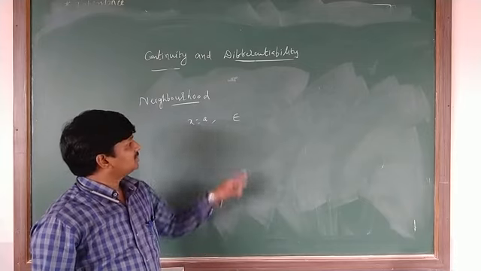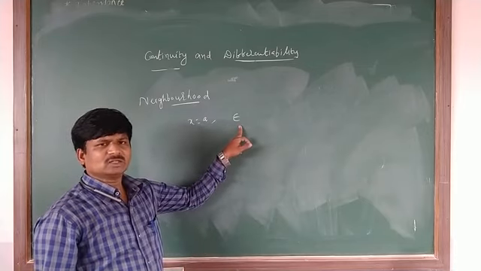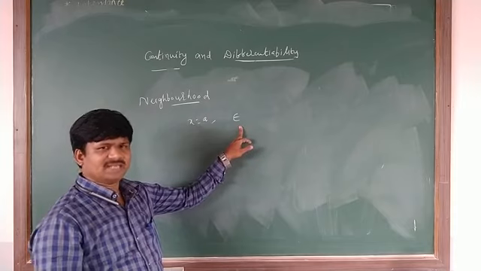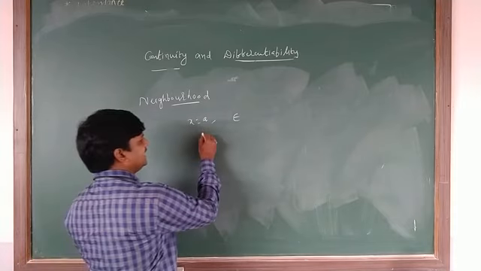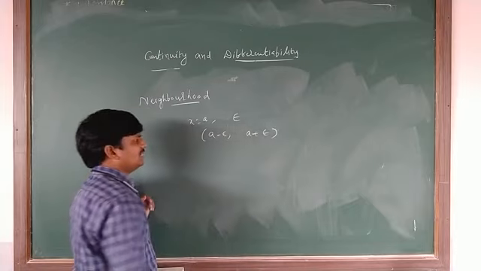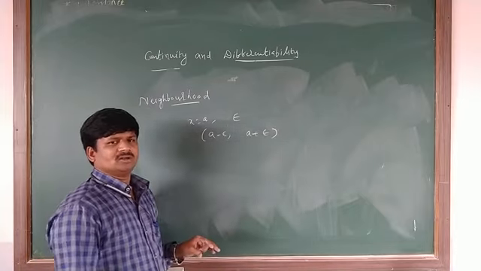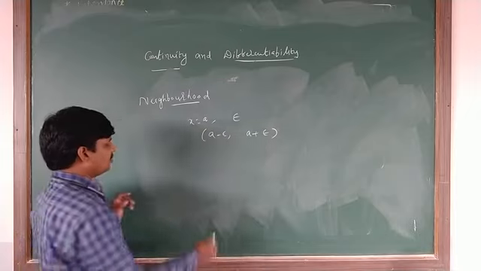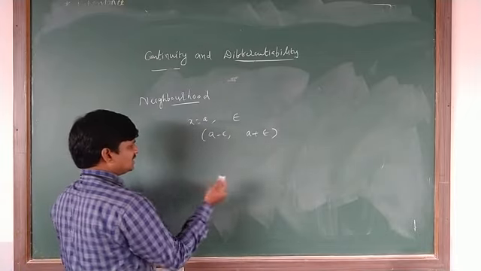Epsilon is a small quantity, a very small value. Then the neighborhood of a is (a minus epsilon, a plus epsilon). I will explain one more example here so you can understand easily.